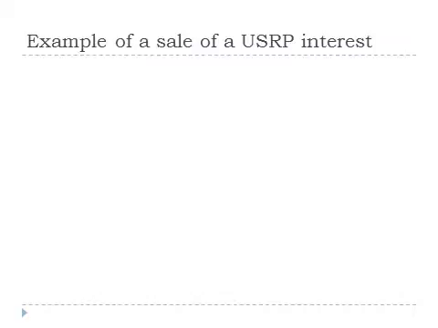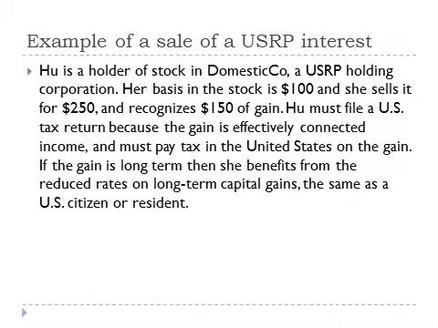Here's an example of the sale of a U.S. real property interest by a non-resident alien. Who is a holder of stock in Domestic Co., a U.S. real property holding corporation. Her basis in the stock is $100, and she sells it for $250 and recognizes a $150 gain.